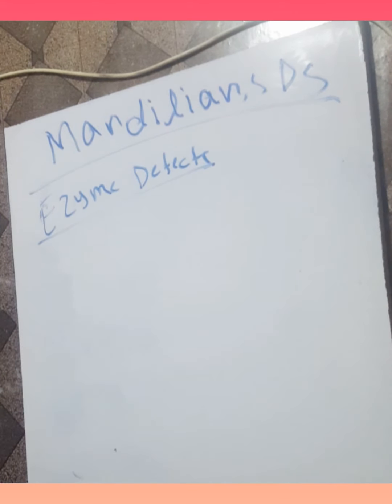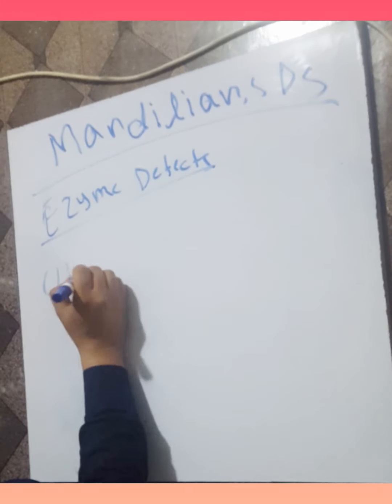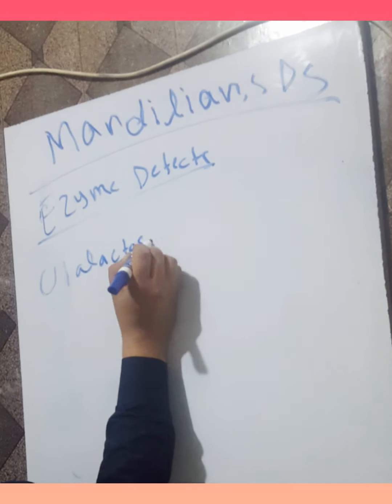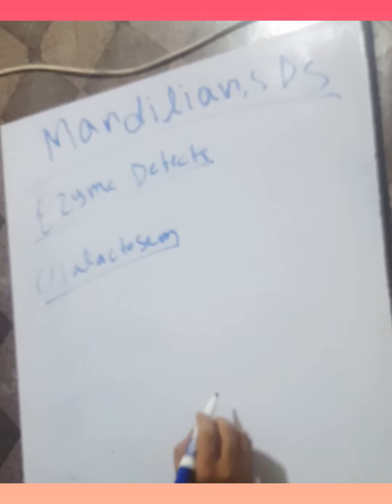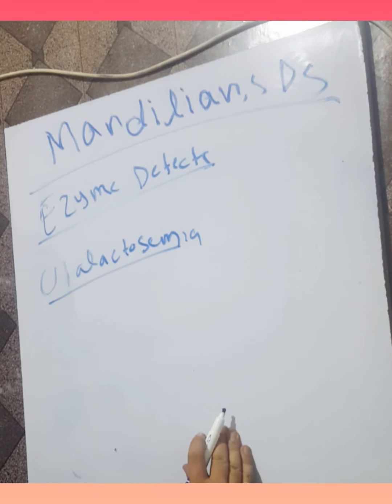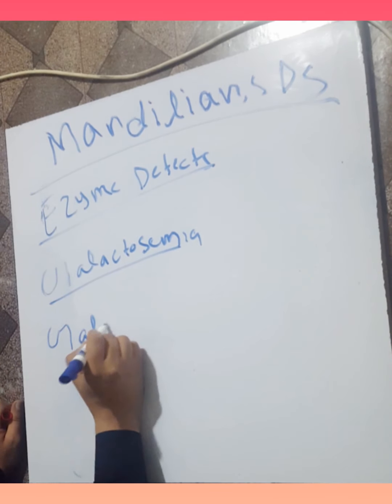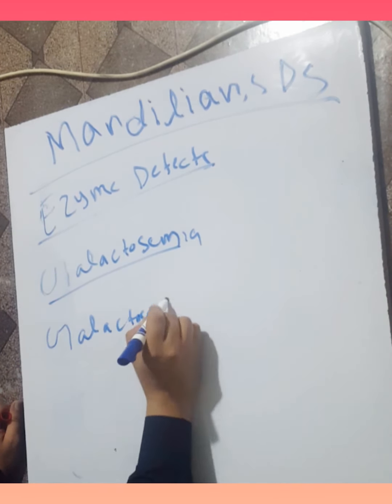In galactosemia, there is an enzyme deficiency. This enzyme is called galactose 1-phosphate uridyl transferase.